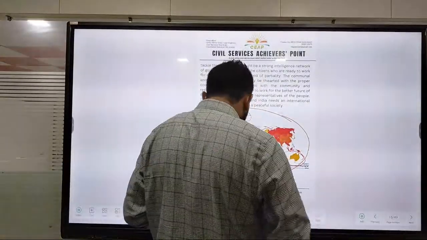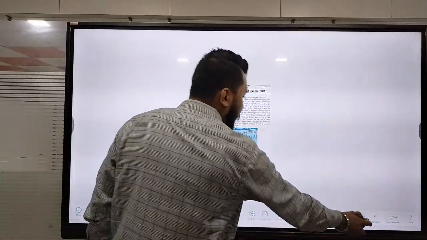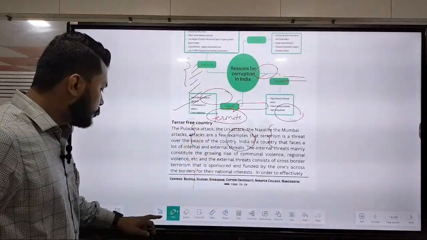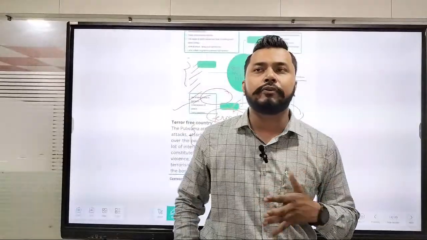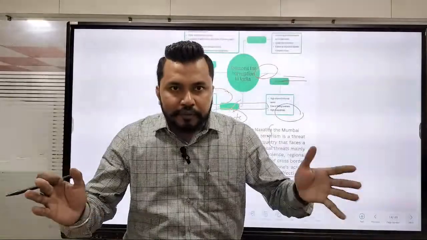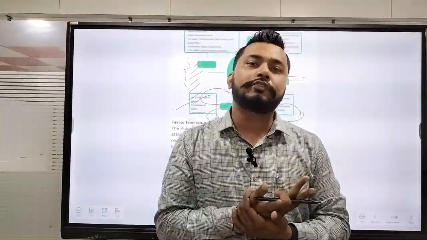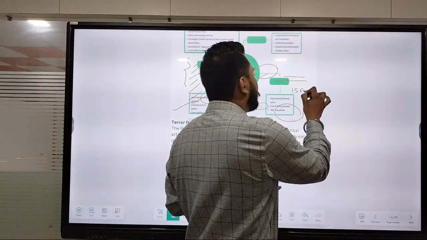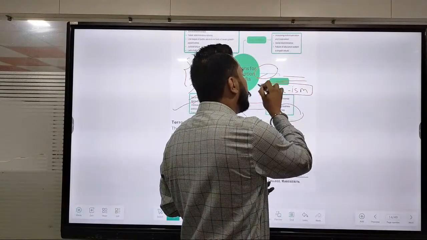Now if I see about the terror things, here I have to say about the terror free country. We know that India is associating itself with various activities like terrorism. So I can club terrorism, Maoism, insurgency under the extremism phenomena. Whenever I refer to something with ISM, suppose I attach ISM to terror, that is ultimately going to terrorism.